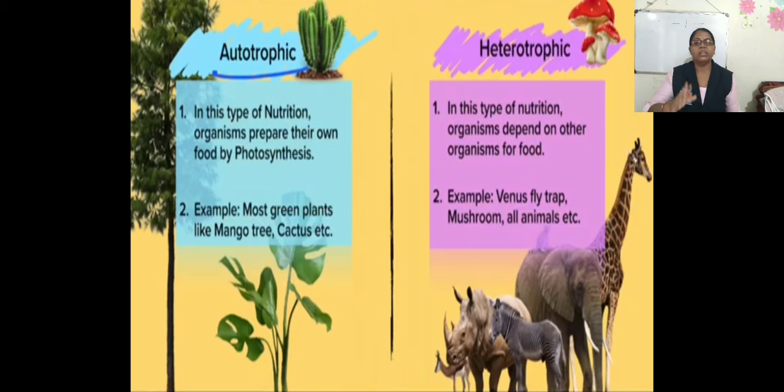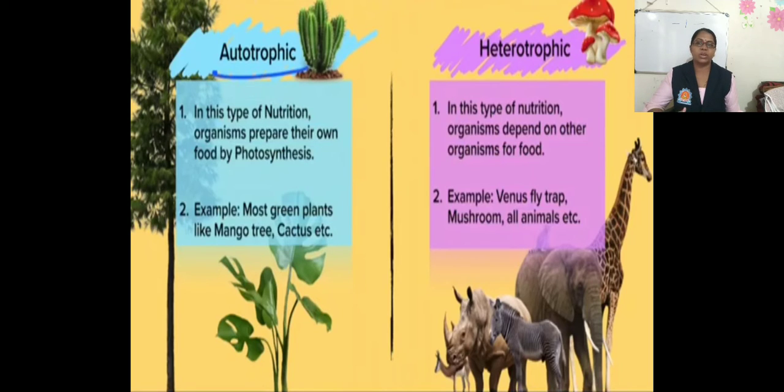Some organisms can produce their own food and thus nourish themselves, hence it is called autotrophic nutrition. For example, most green plants, where the photosynthesis process is done, make their own food and nourish themselves with the help of photosynthesis.